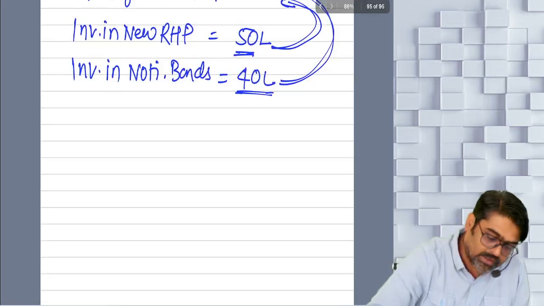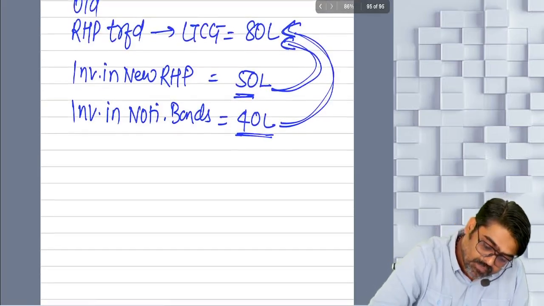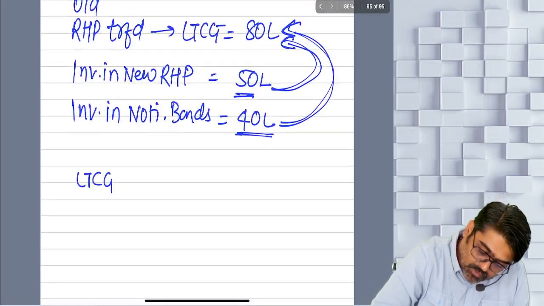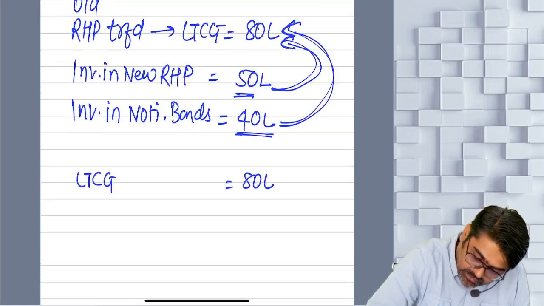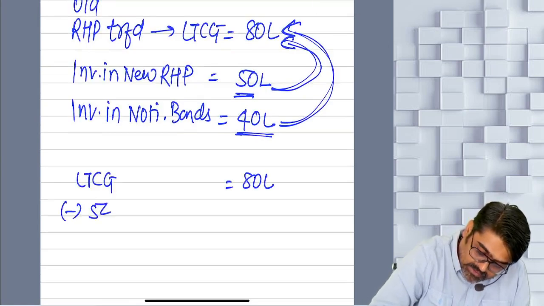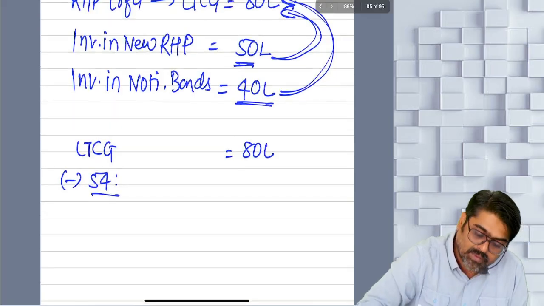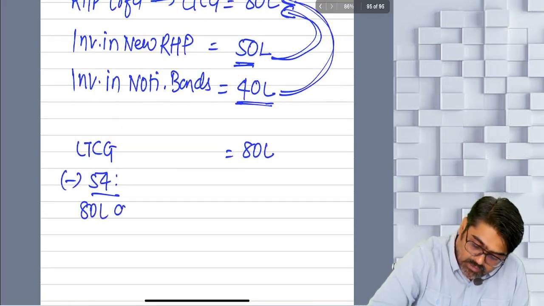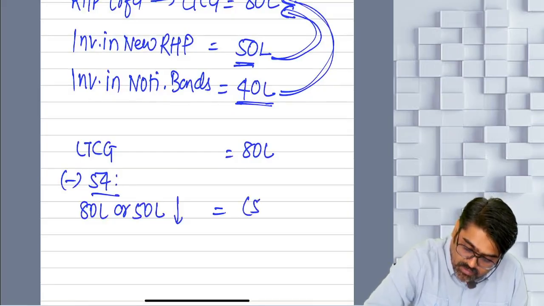Why am I saying this? See, the long-term capital gain was how much? 80 lakhs. And out of that, if you are taking exemption under section 54, how much is the exemption? 80 lakhs or 50 lakhs, whichever is lower. So 50 lakhs will be exempt.